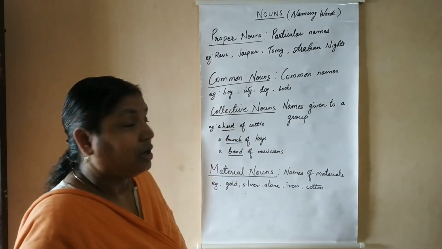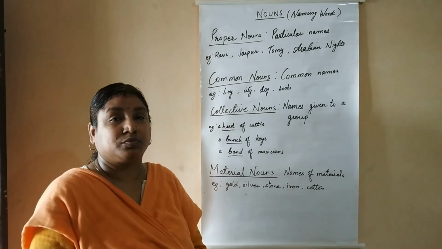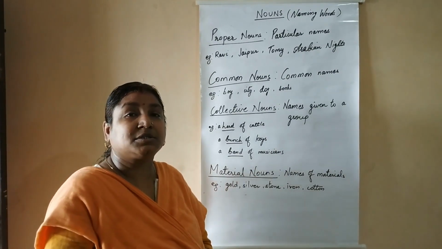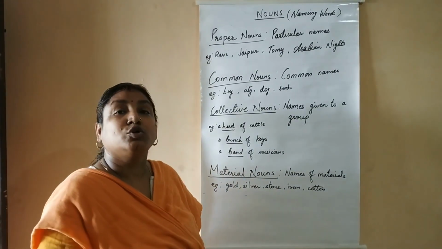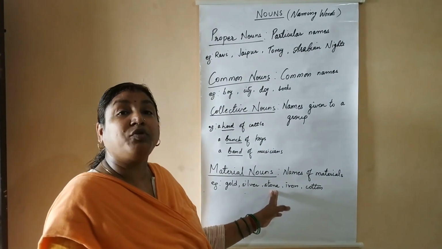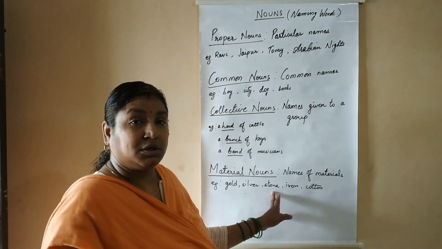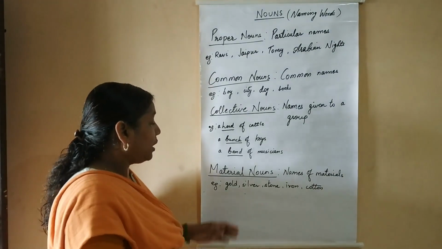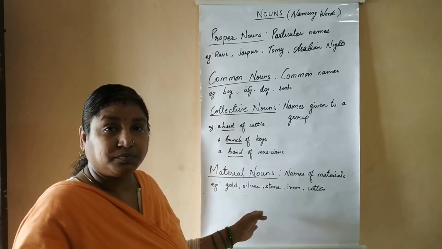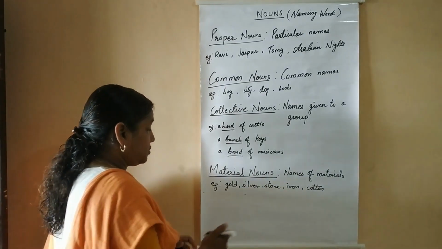cotton, etc. Now you may say, ma'am, stone is a common noun. Yes, stone is a common noun when we talk about one piece of stone. But when we talk about a house which is made up of that stone, like in deserts, you will see houses are made up of stone. So here stone becomes your material noun. It all depends on how we use it in the sentence. And gold and silver I have already discussed. I have a chain made of gold. I have a diamond ring. So all that comes under material nouns.